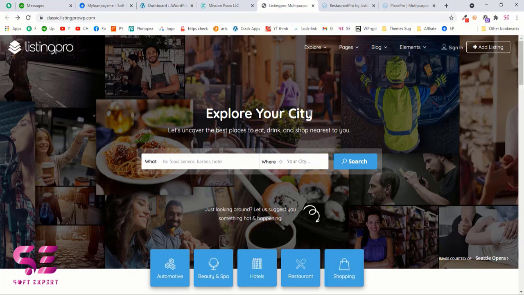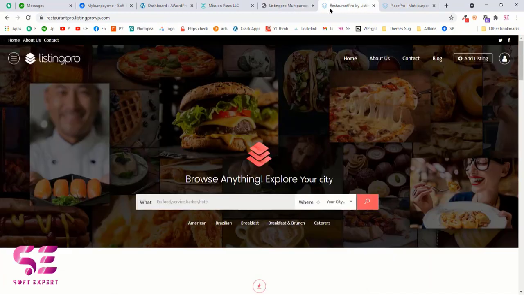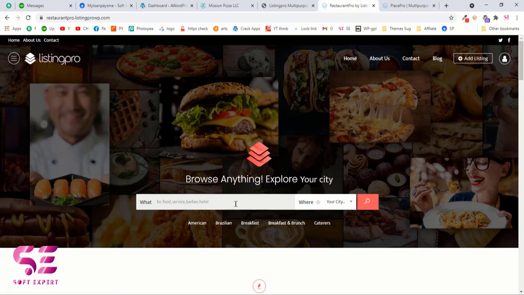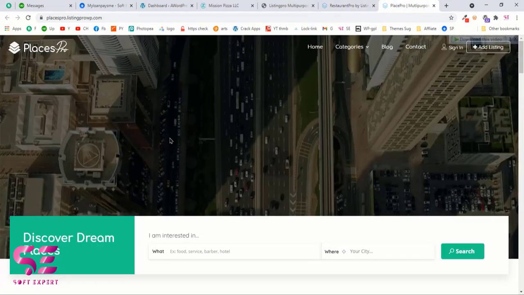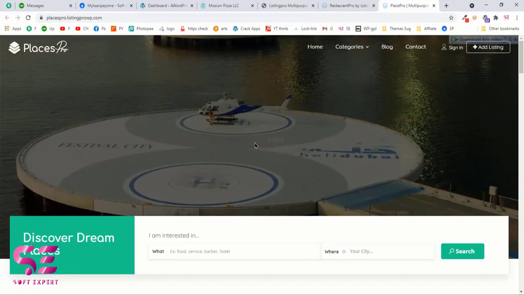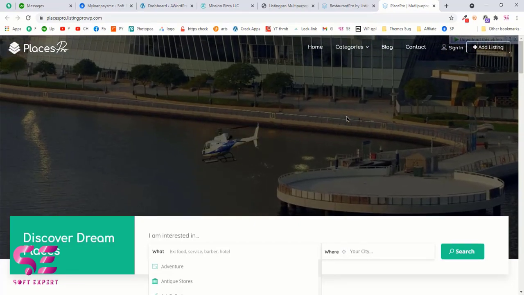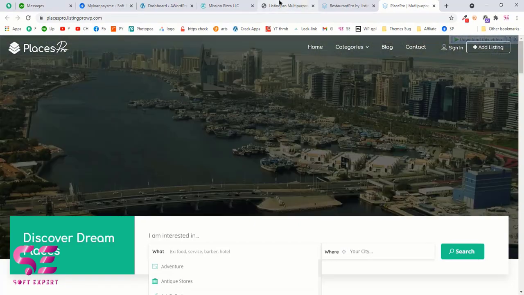Now we have several demos available for this theme. For example, if you don't like this look, then you can switch to this one, and this is for the restaurant or the hotels. And we have a hamburger with the logo where you can list your categories. Again we have the search box and the navigation. And this is another look which has a video background and this type of search. Now the choice is yours, whichever demo you like, you can set that up.